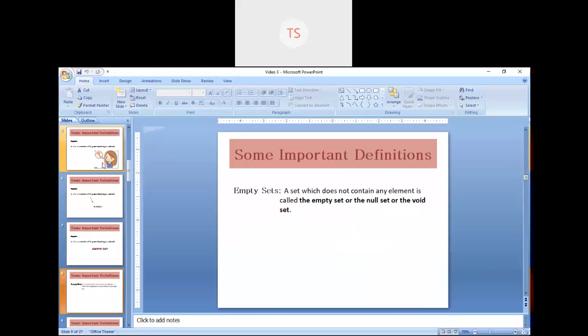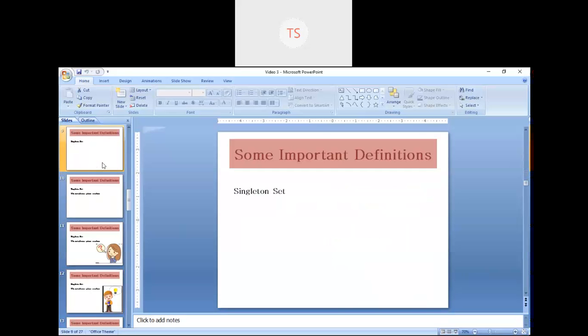And see, all of you have a name and a nickname. Is it correct? So that empty set has a nickname: empty set, or I can say a null set, or sometimes it may be called a void set. So these three, empty set, null set and void set, are the same: sets with no elements.